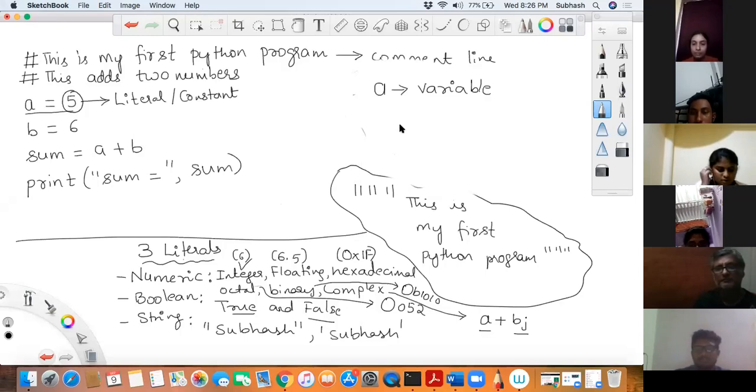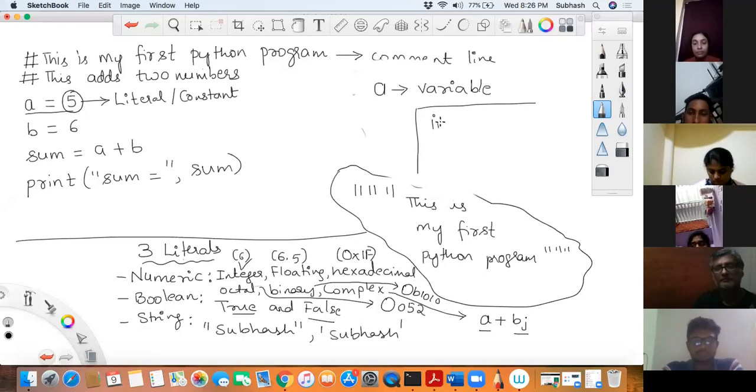Now listen. A variable is basically a name given to a specific memory location, which keeps changing its value. Now let me talk about the C language for now. In C language, when I say int, if you don't know C, it's okay. It's for those people who know C, you can try to relate. If you don't know, just ignore it.